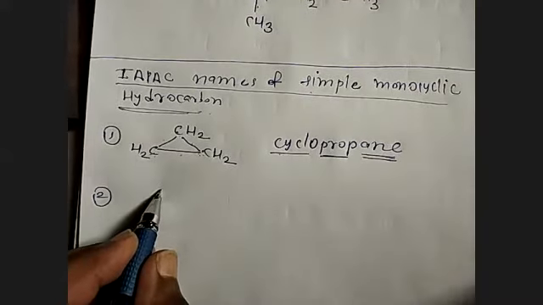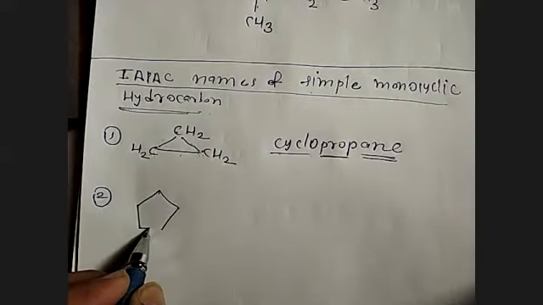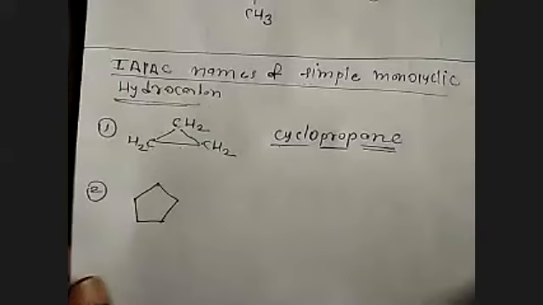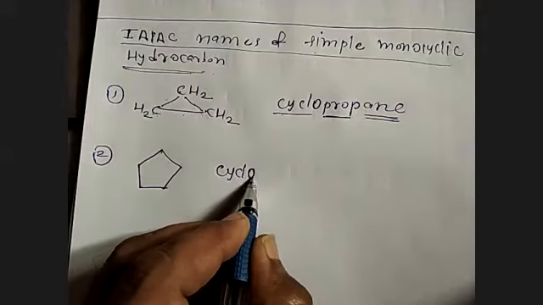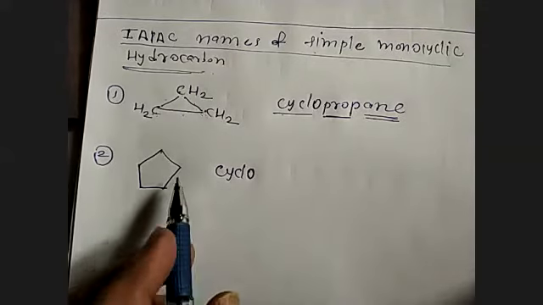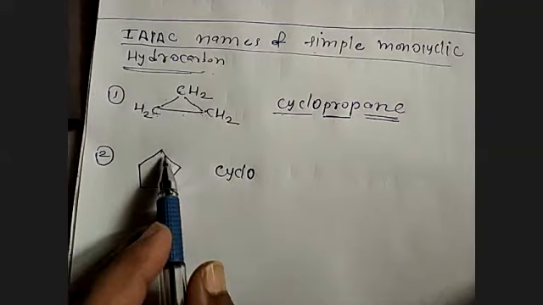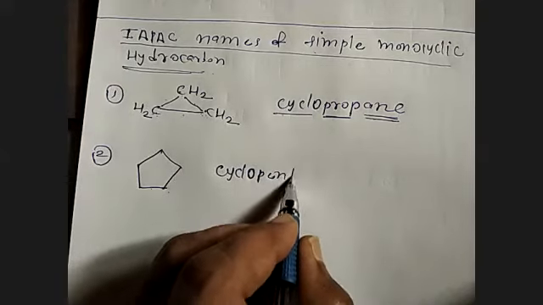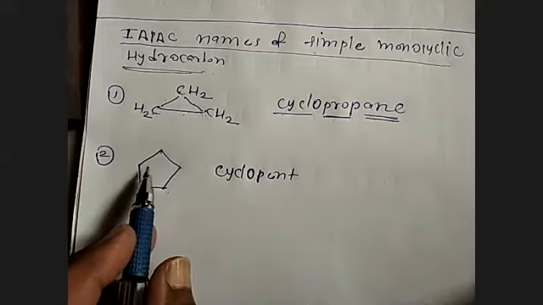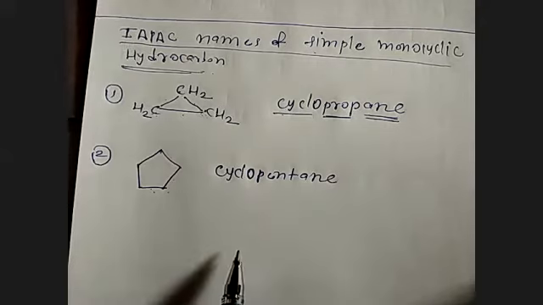Next. Here again, all carbon atoms are in the form of a ring, so it can be called cyclo. How many carbon atoms? 1, 2, 3, 4, 5. 5, so it can be called pent, cyclopent, and everywhere carbon-carbon single bond is there, so it can be called cyclopentane.